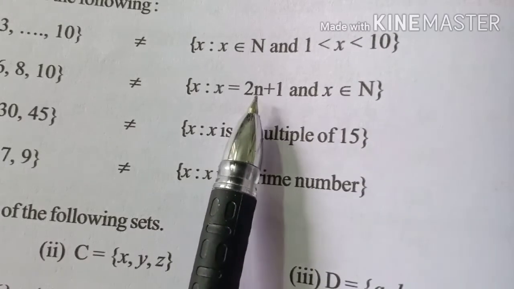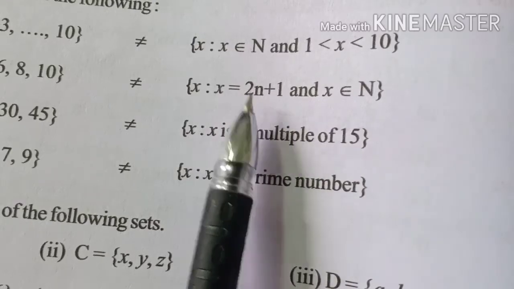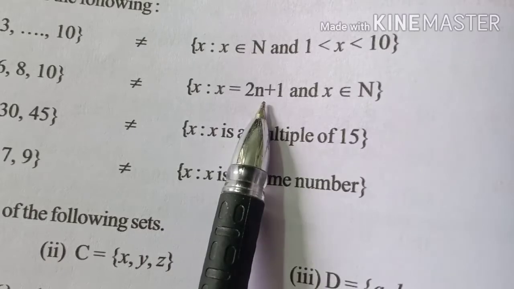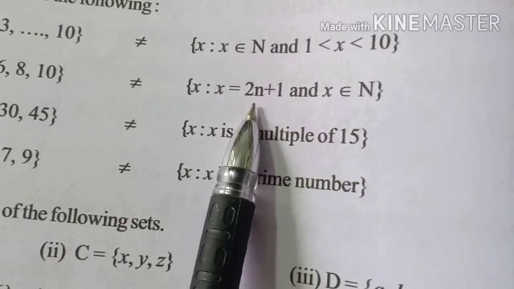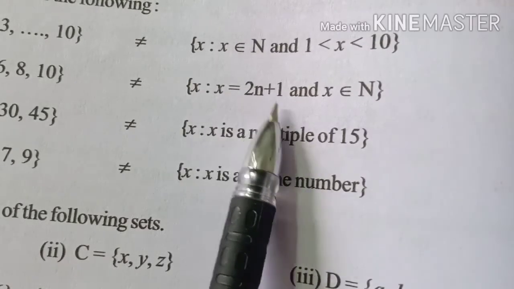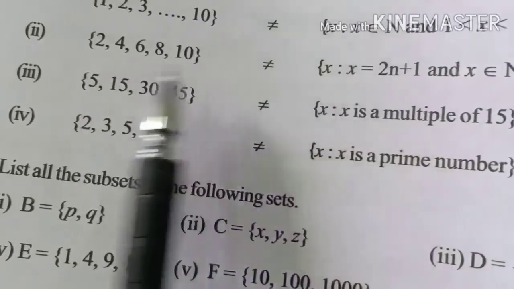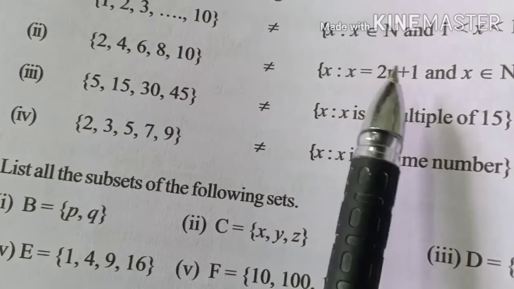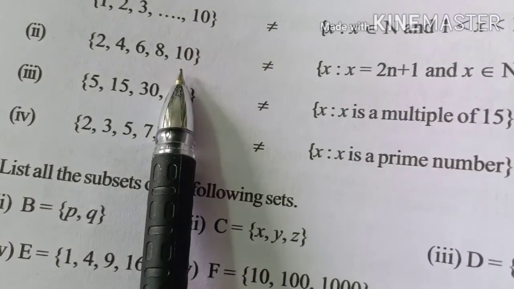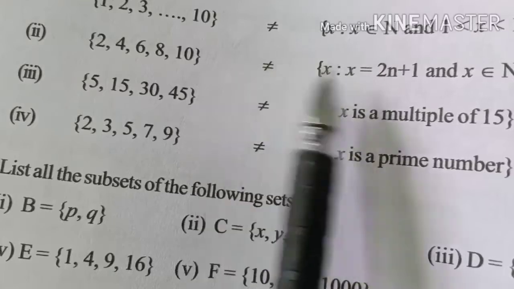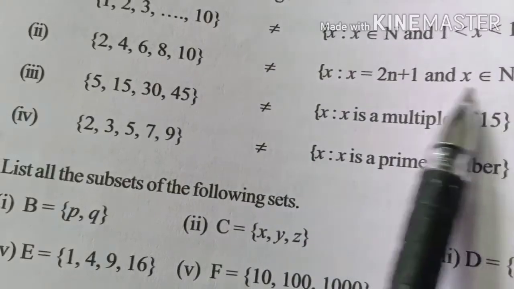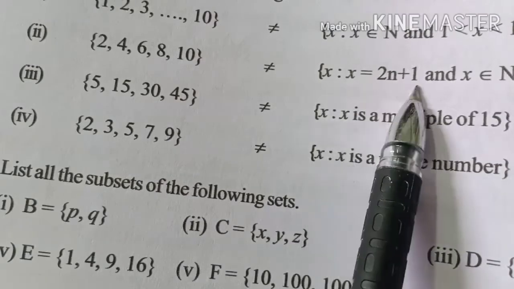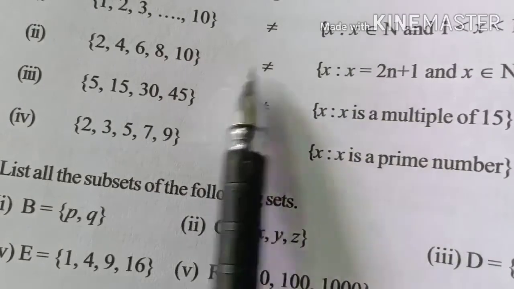So do you know what 2n plus 1 is? This is a formula for odd numbers. So what are odd numbers? 1, 3, 5, 7, etc. But here in the left side we got 2, 4, 6, 8, 10. So are even numbers equal to odd numbers? No. So these two sets are not equal. 2n plus 1 is the formula for odd numbers, so both sets are not equal.